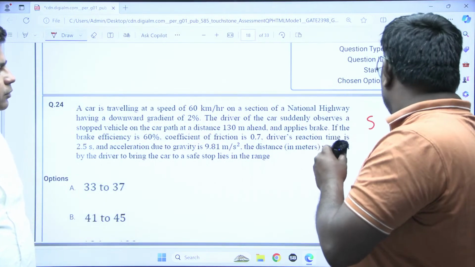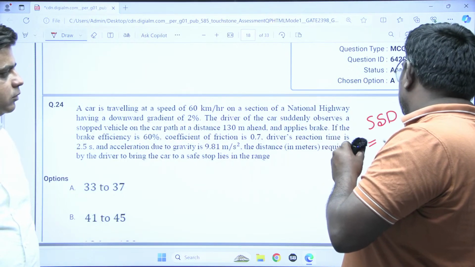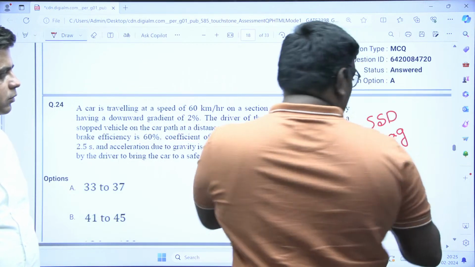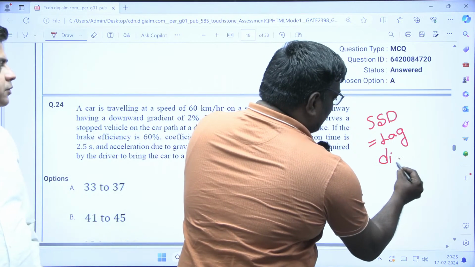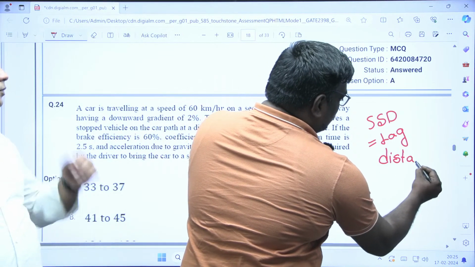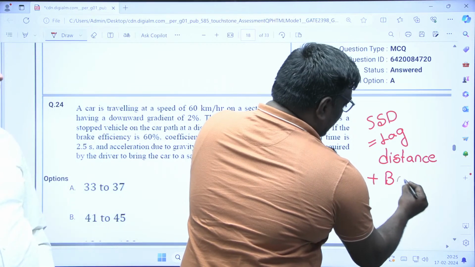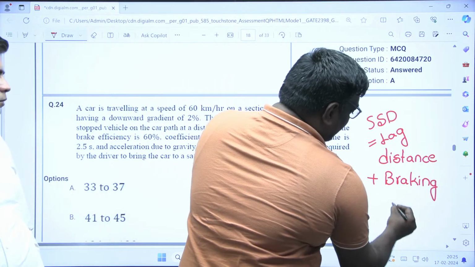We know SSD is equal to lag distance plus braking distance. Here, if you solve this, you will get Vt plus.